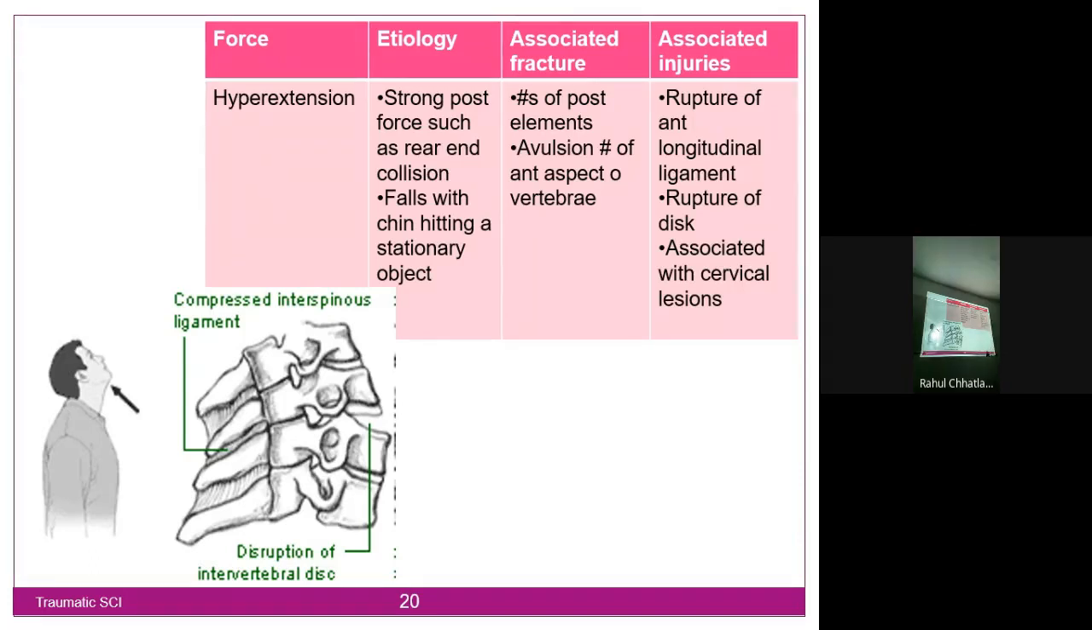For example, I am walking, a table is placed there, and I fall and hit my chin. That is also an example of the etiology of hyperextension. This is rare compared to flexion and compression. It is associated with fractures of the posterior elements because the force here increases, and this opens up the structures of the anterior part. So there is avulsion fracture of the anterior aspect of the vertebrae, associated rupture of the longitudinal ligament, and rupture of the disc associated with cervical lesions.